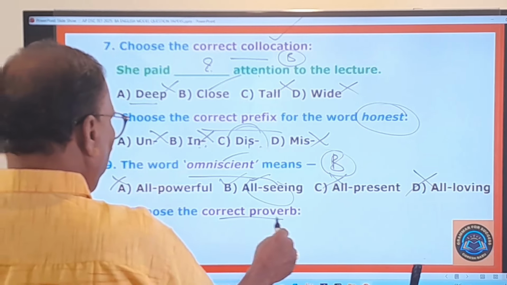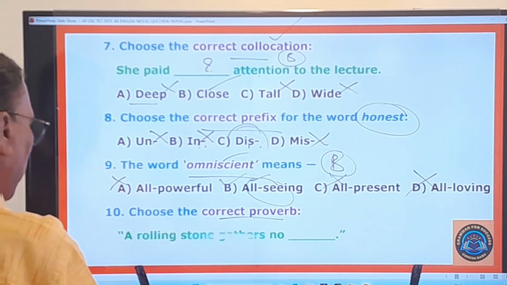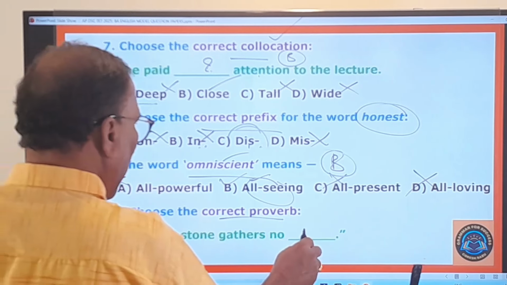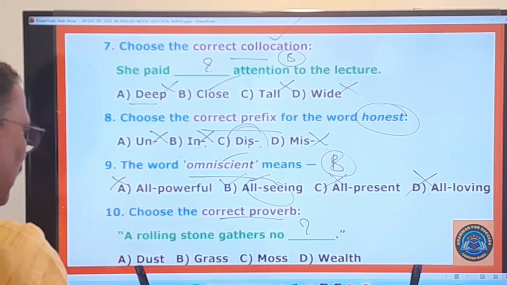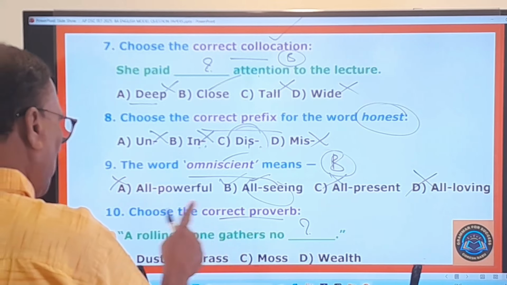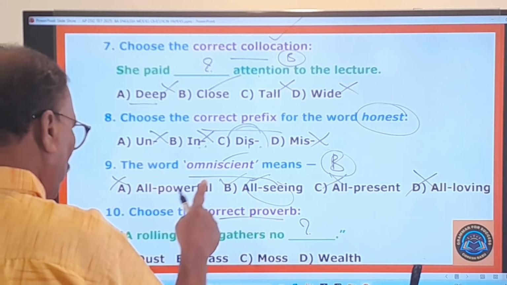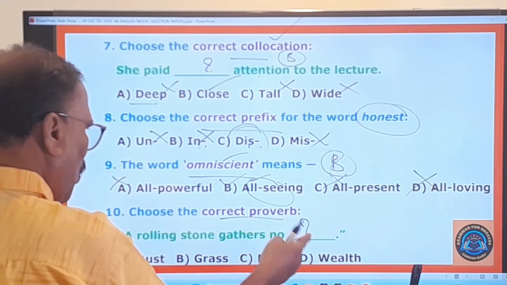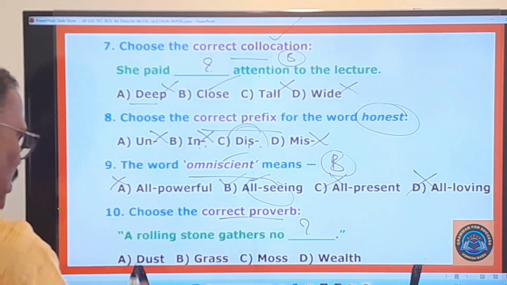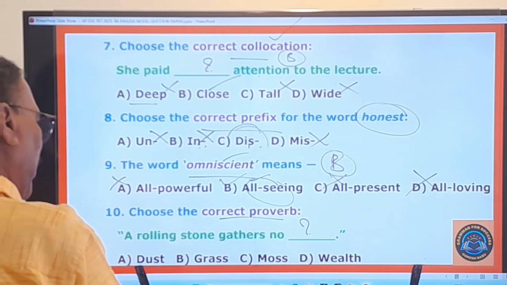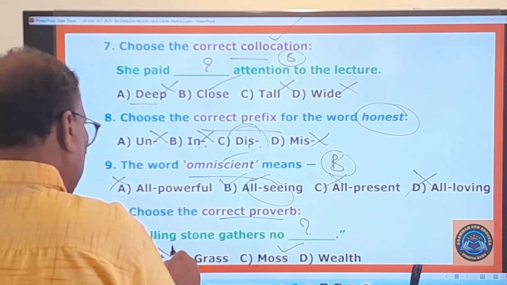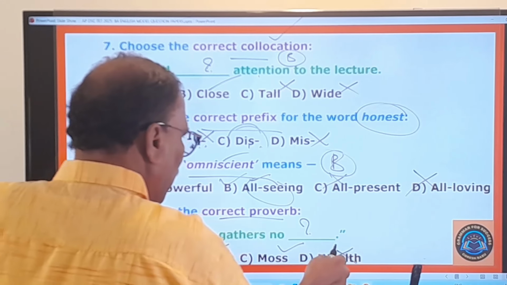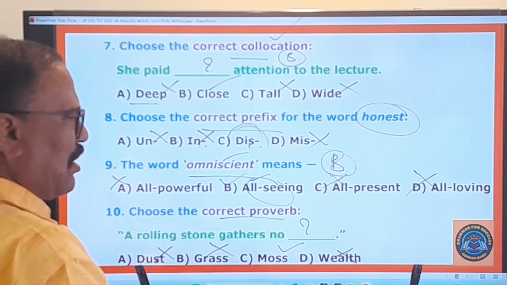Choose the correct proverb. So what proverb is given here? A rolling stone gathers no dash. So some dash is given here. What to be used in the blank? So a rolling stone gathers no dust. A rolling stone gathers no grass, no moss, no wealth. You know very well about this popular proverb. A rolling stone gathers no moss. Therefore, dust, grass, wealth, they are not the right answers. Only moss is the right answer.